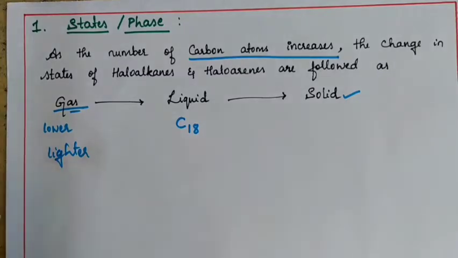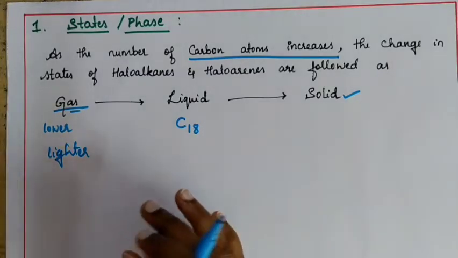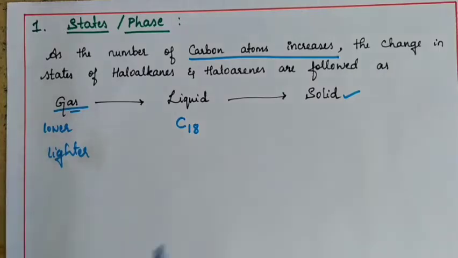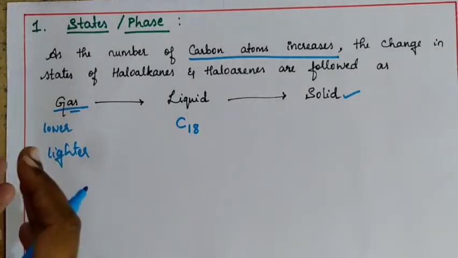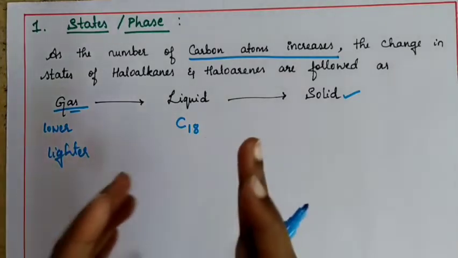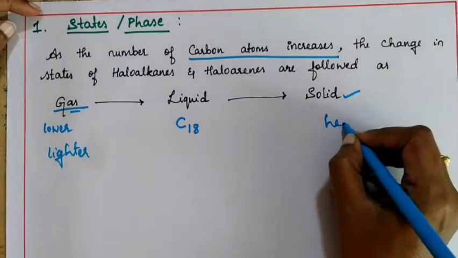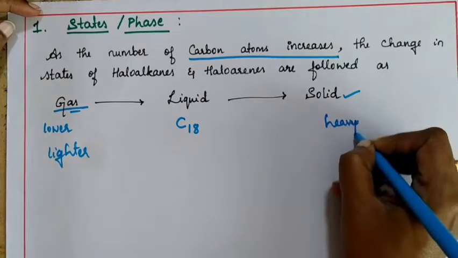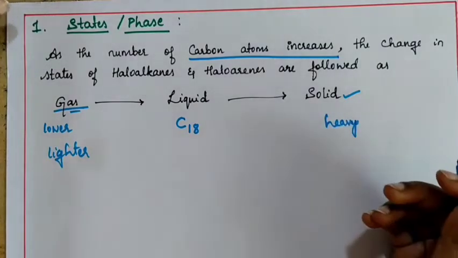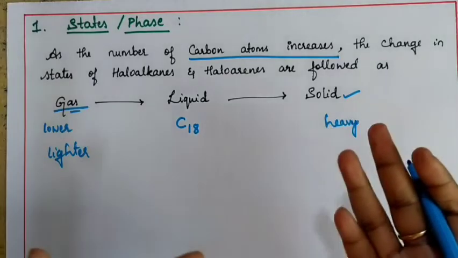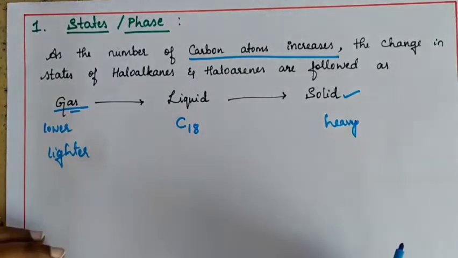As you keep adding carbon atoms, the mass is going to increase, and the state is going to change from gas to liquid. If you add even more carbon atoms, it will become heavy, the mass is going to be very high, and definitely it is going to be in the solid state.